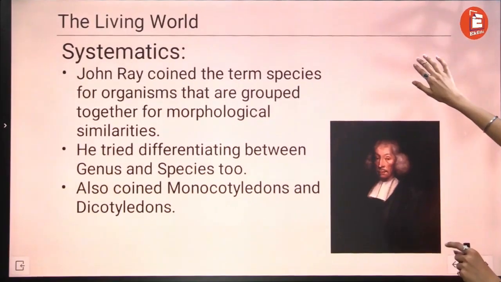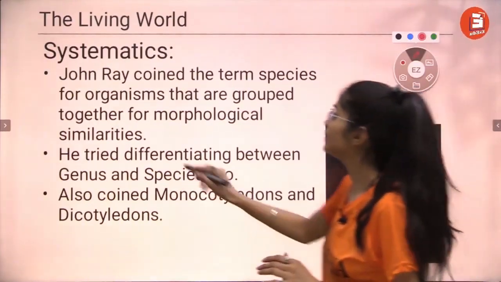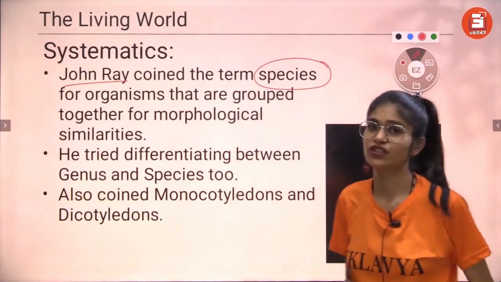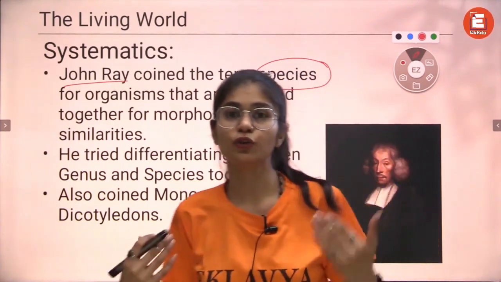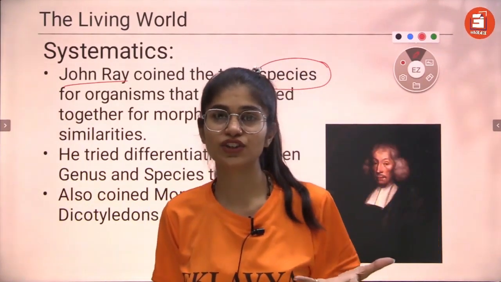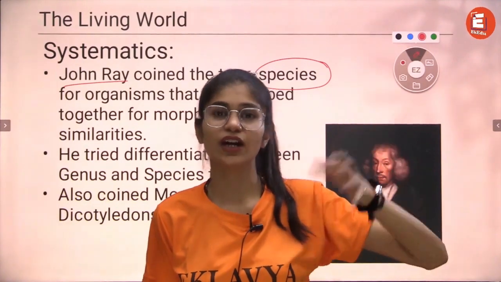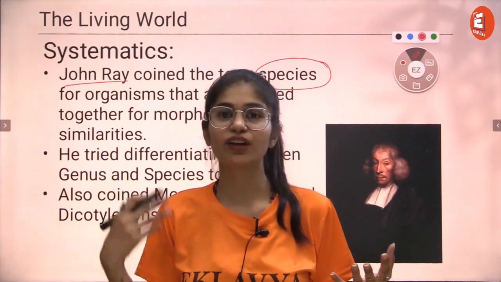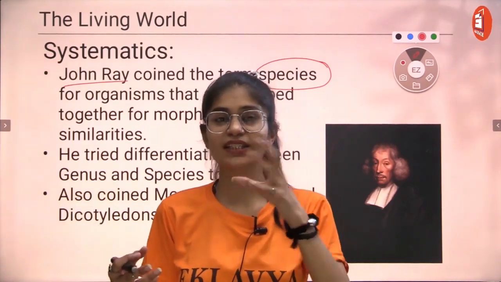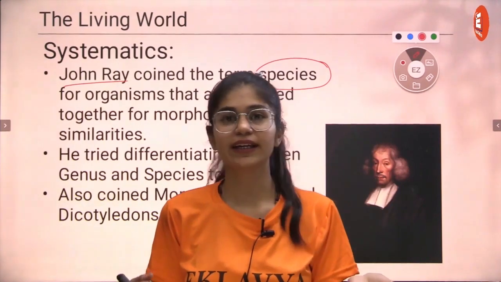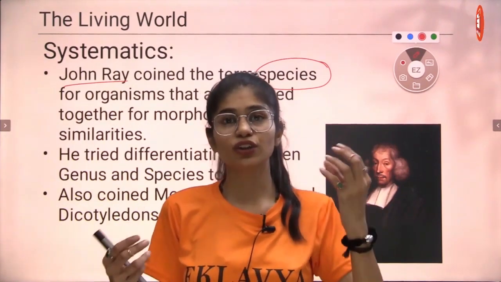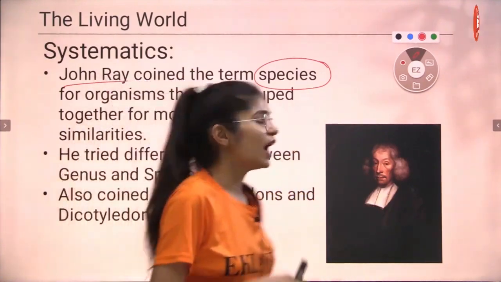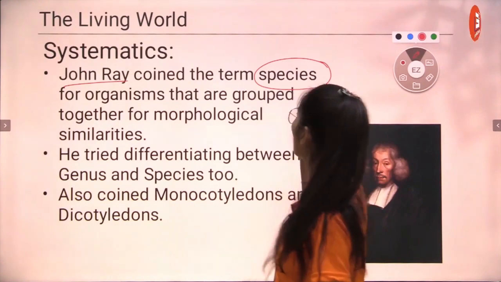Another very, very important person is John Ray. John Ray actually coined the term species. What is a species? Homo sapiens, humans, are a species. We are a species that comes under mammals, right? We're mammals, we're related to animals, but we're intelligent, we're smarter than them, we're more evolved than them, right? So the species name is entirely different. A dog cannot be a Homo sapien, right? So the species term in itself was coined by John Ray. Other than that, what is a species?